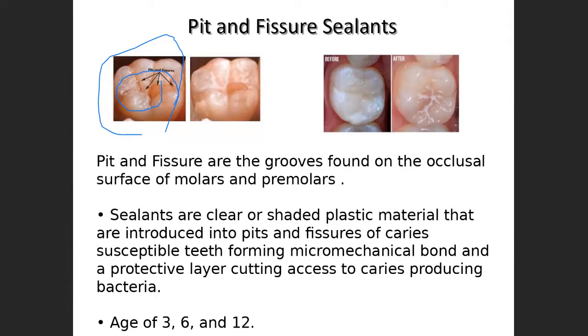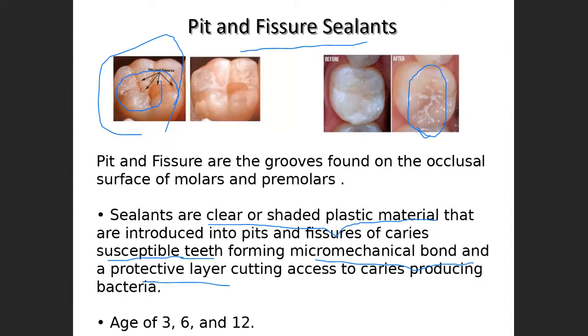So in this condition, if we come across deep pits and fissures, we use pit and fissure sealants. This is how we seal the pits and fissures. The sealants are clear or shaded plastic material that are introduced into the pits and fissures of caries susceptible teeth, means caries prone teeth, forming a micromechanical bond and a protective layer. When we place this, it protects against any embedded food particles or plaque in the deep pits and fissures, thereby reducing the occurrence of dental caries.